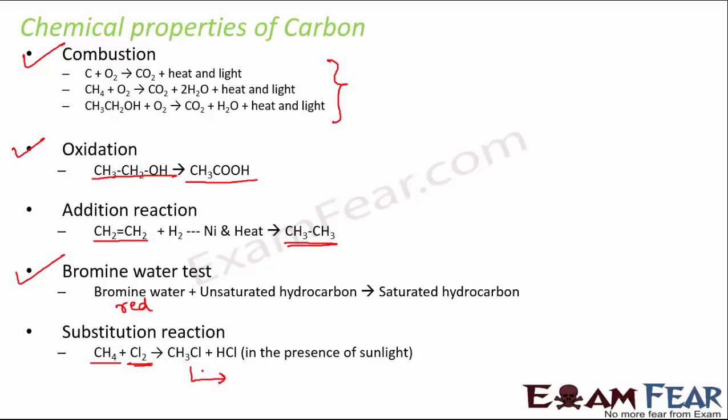Like if you again react this CH3Cl with chlorine, what would happen? One more hydrogen will get replaced with one more chlorine. Again, if you add one chlorine to this one, what happens? Again we see that one more hydrogen will get replaced with one more chlorine, so it will become CHCl3. Again, if you add a chlorine to this, we see that the last hydrogen also gets substituted with chlorine and you get CCl4. So in this fashion, in this reaction, the hydrogen atom gets substituted by chlorine at each step, and this reaction takes place in the presence of sunlight.